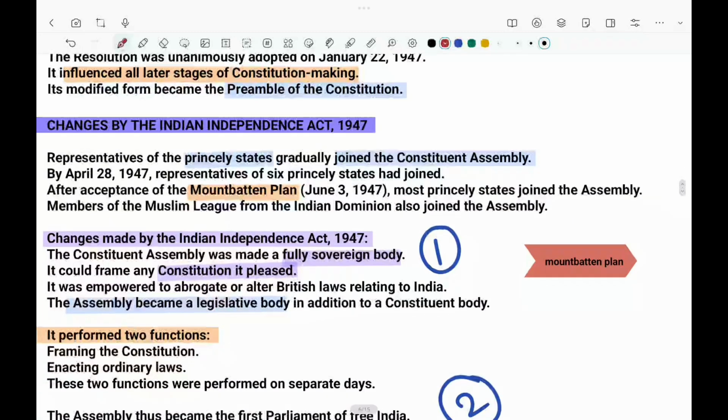Our next, fourth topic will be changes by the Indian Independence Act. Basically, we have to remember these acts because they play a neutral role. So after the Mountbatten Plan, the princely states joined the Constituent Assembly again. What are the changes that happened after that? The first change is that it created the legislative body. That means it is a full sovereign body. It is not at all depending on any other persons.